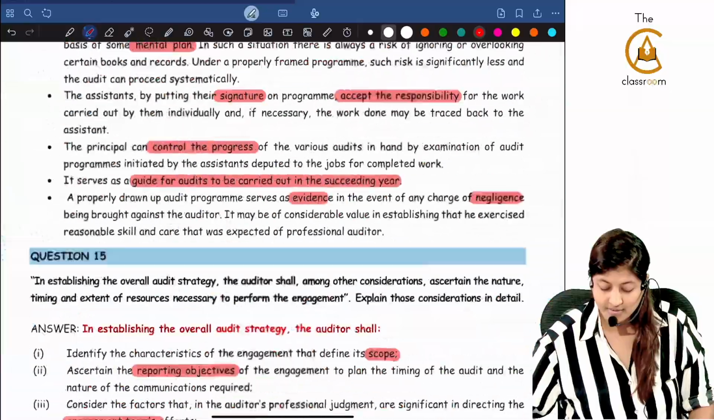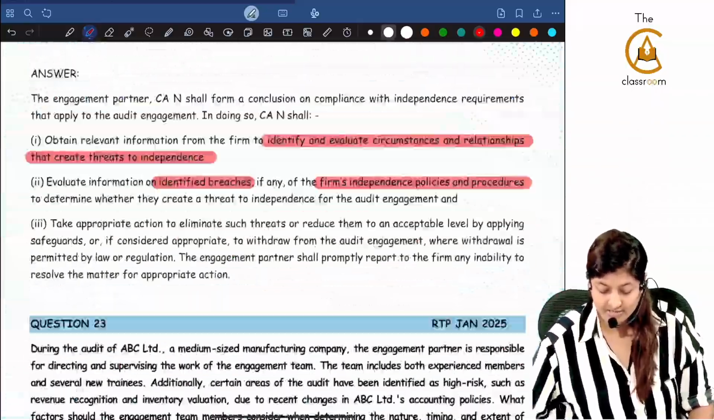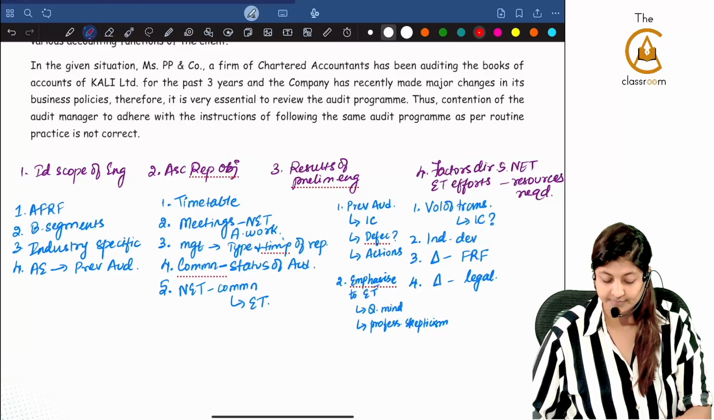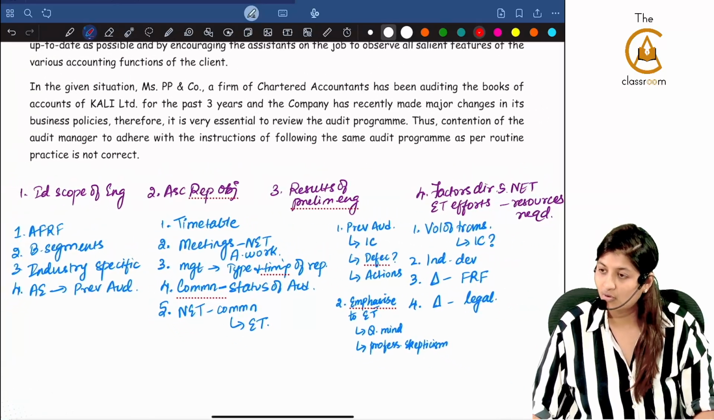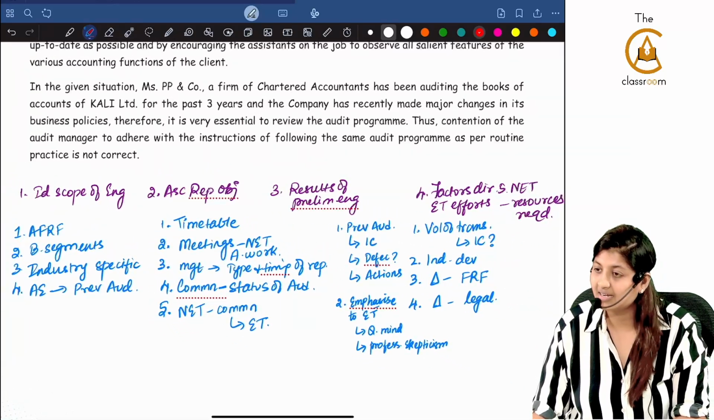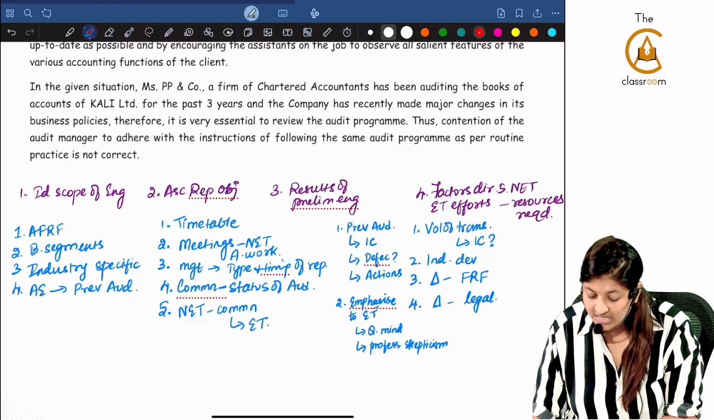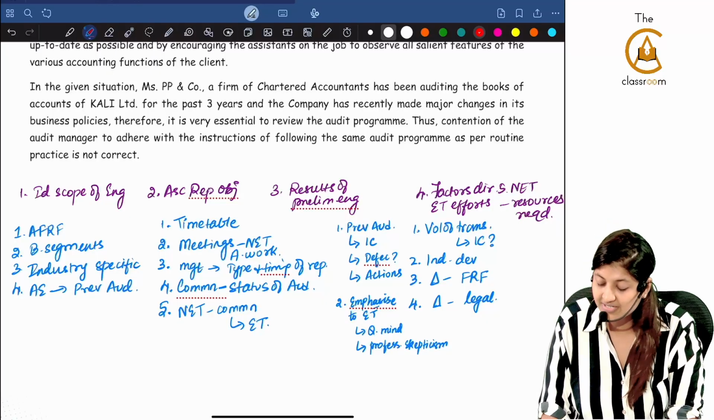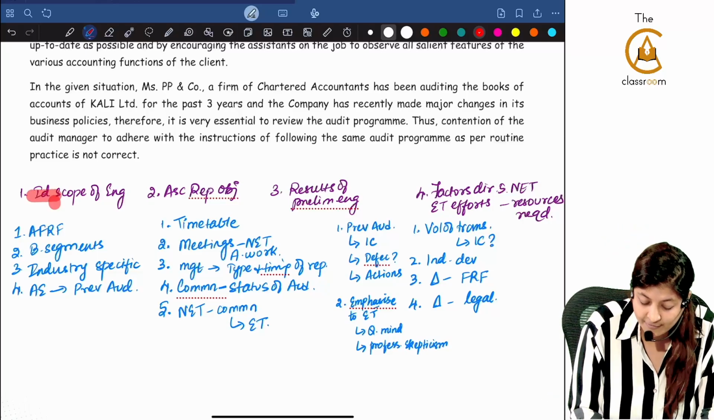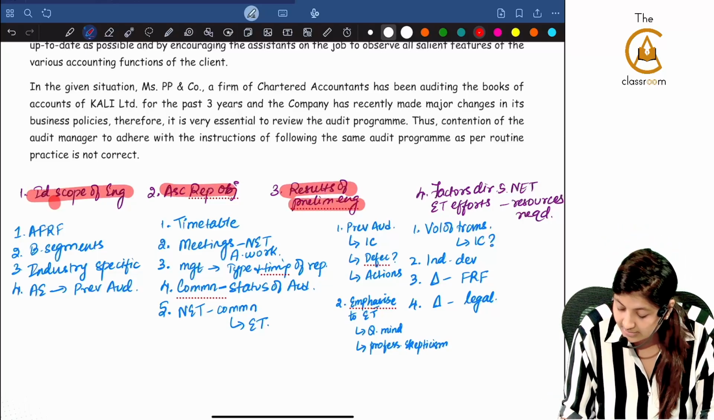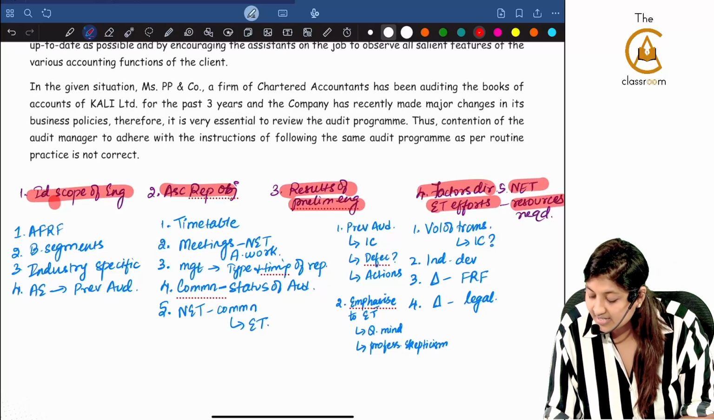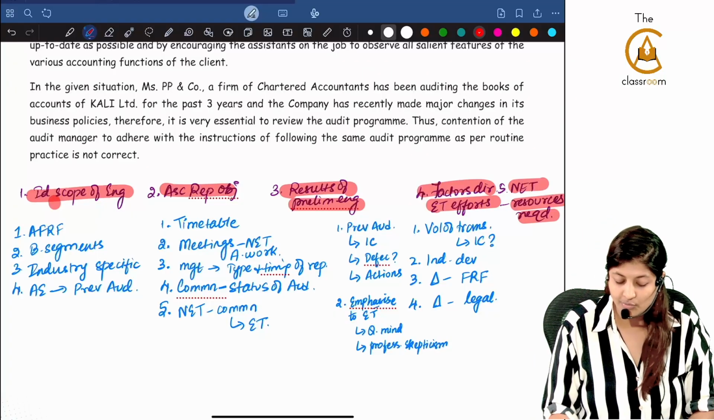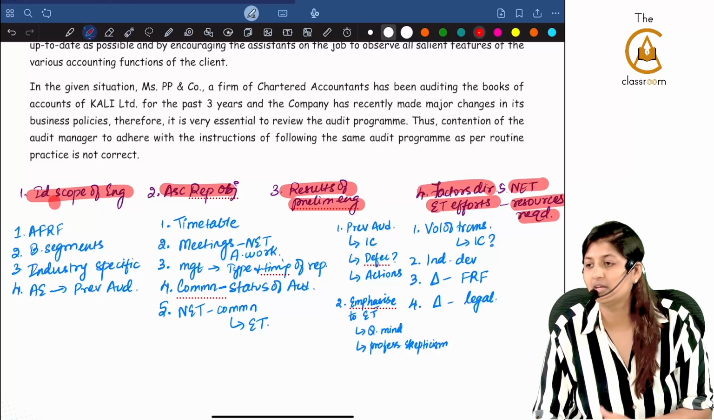If you remember, there are 5 points which are given. In that, the second or third point is the reporting objective. Identify scope of engagement, ascertain reporting objective, consider the results of preliminary engagement, consider the factors which are directing the engagement team effort. We saw these points, and the nature, extent and timing of the resources which are required. Now I am going to tell you under each of the things what you are going to see.